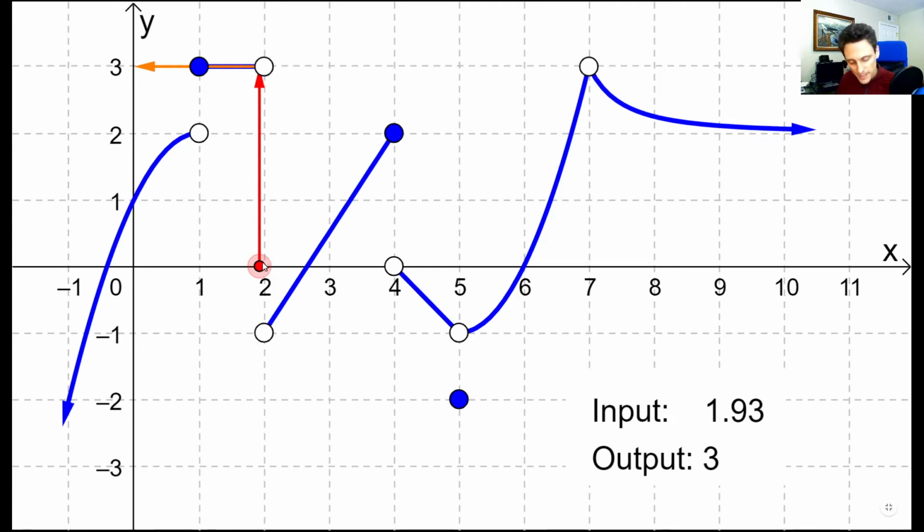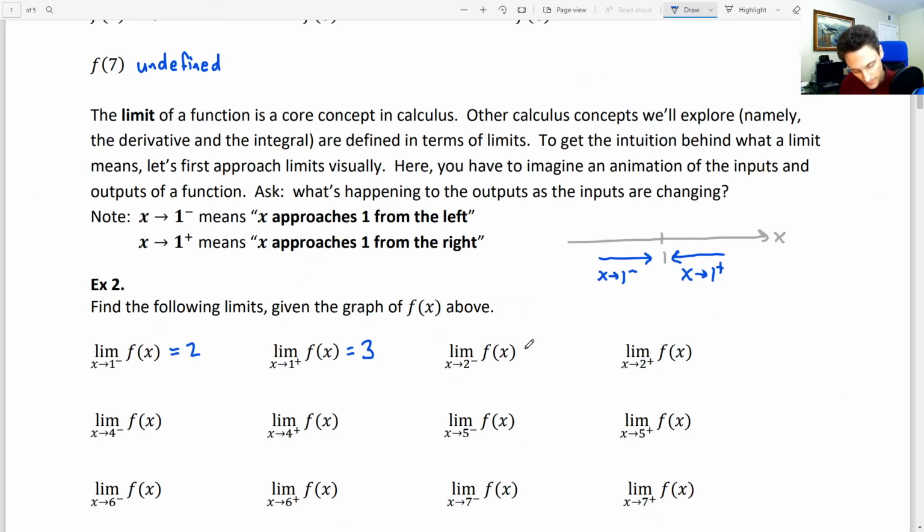What about the limit as x approaches 2 from the right? If you said -1, that would be correct. See how the y values are getting closer and closer to a y value of -1. Again, they never quite reach -1, but they get closer and closer to -1. So we have 3 coming in from the left, -1 coming in from the right. We'll head over to 4.